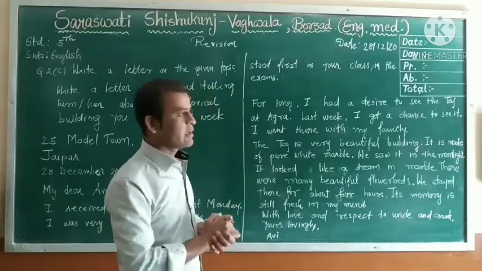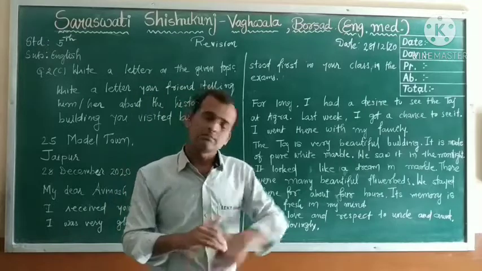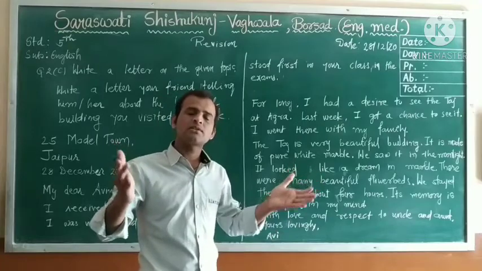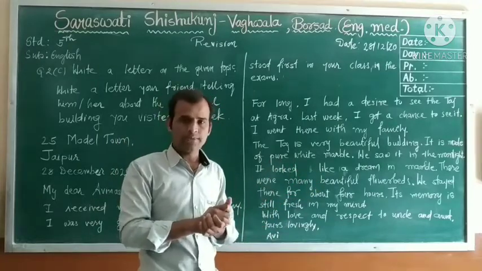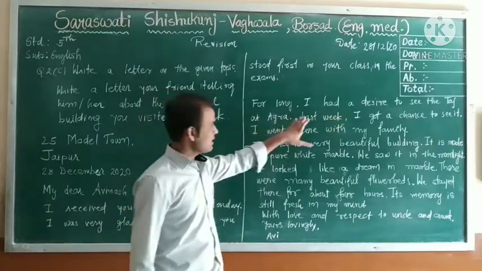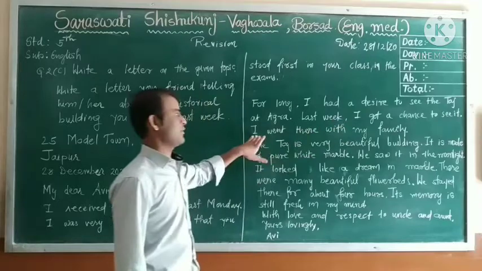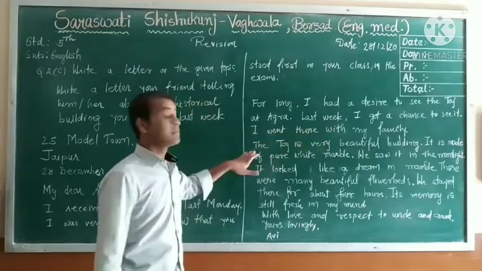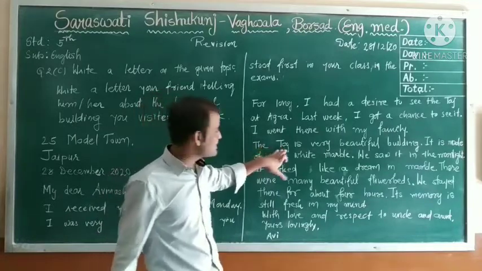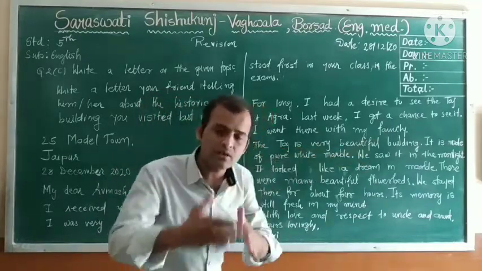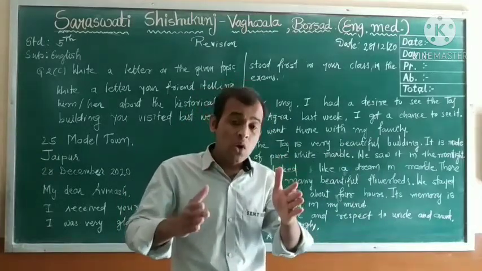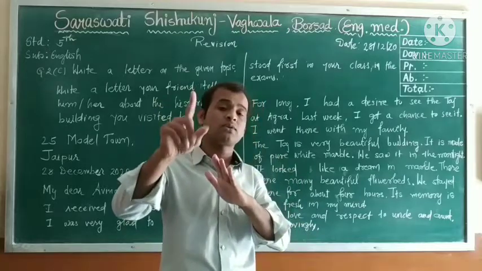Even, dear students, you can write about the Khajuraho temple. They are in Madhya Pradesh. So they are also called historical buildings. Okay? So here, for long I had a desire to see the Taj at Agra. Last week I got a chance to see it. I went there with my family. Now more about a particular building. The Taj is a very beautiful building. So here we should describe whatever we saw when we visit the particular historical building.